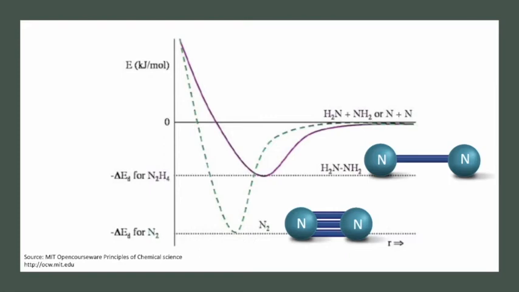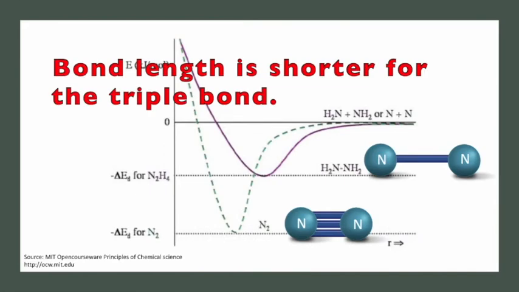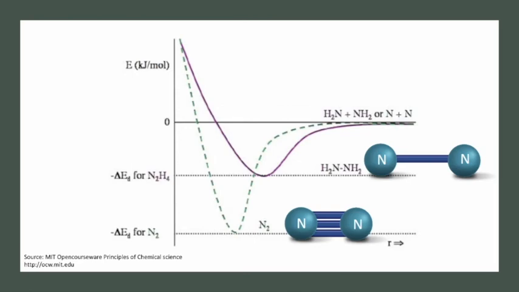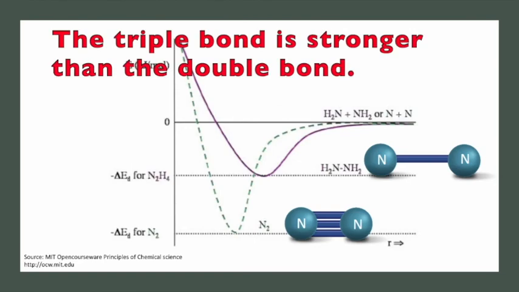In the first molecule, the two nitrogens are bound together by a single bond. But in the second, the nitrogens are bonded by a triple bond. You can see that the bond length is shorter for the molecule that has the triple bond. There is also a bigger energy dip. This bond is strong, and it takes more energy to break it.